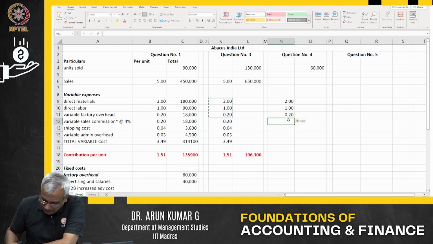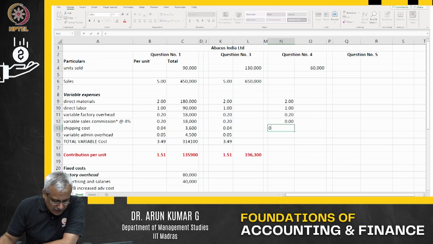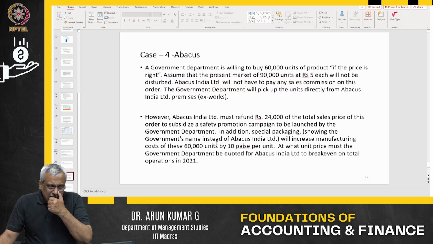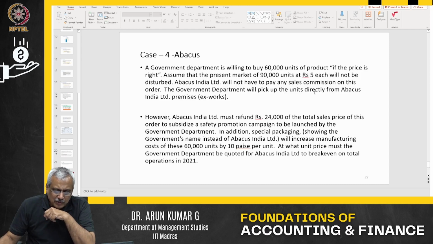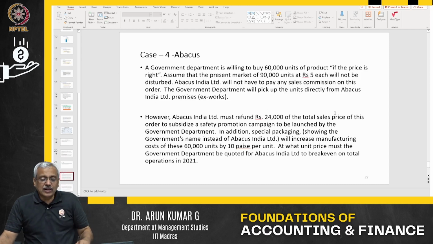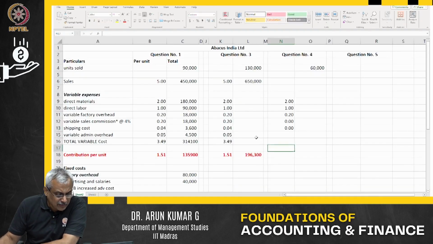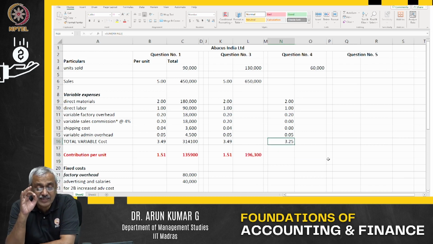Sales commission is not going to be there, it's zero. Shipping cost is not going to be there because they are going to come and pick up. As you would have read in this case, the government department will pick up the units directly from Abacus India Limited, so you don't have a shipping cost. Variable admin overhead, yes, 0.05, that's going to be there. So what is going to be my total variable cost for manufacturing this order? The total variable cost is going to be 3.25 for manufacturing each of the 60,000 units.